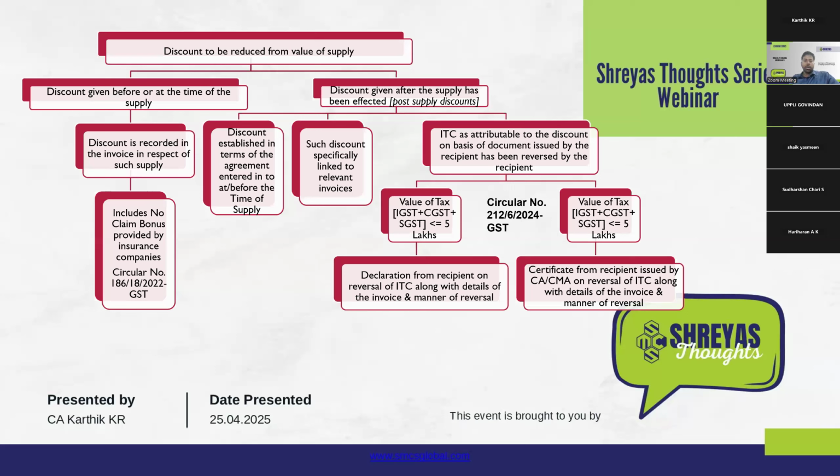So in this scenario, the GST department has issued a circular stating what evidence will be sufficient for the purpose of proving that the recipient has reversed the credit. As per Circular 212 of 2024, if the value of tax is less than or equal to 5 lakhs, a mere declaration from the recipient that he has received the invoice in relation to the corresponding value is sufficient.